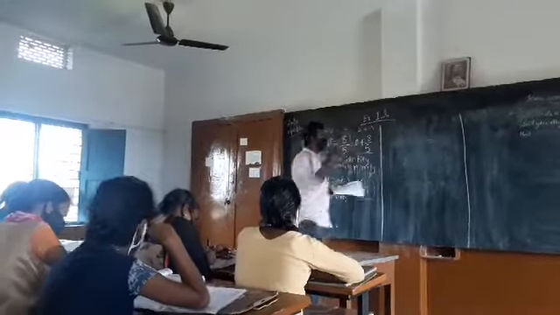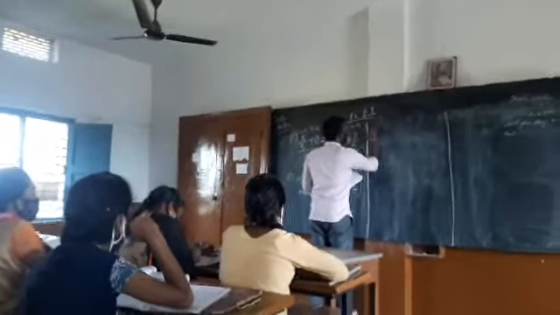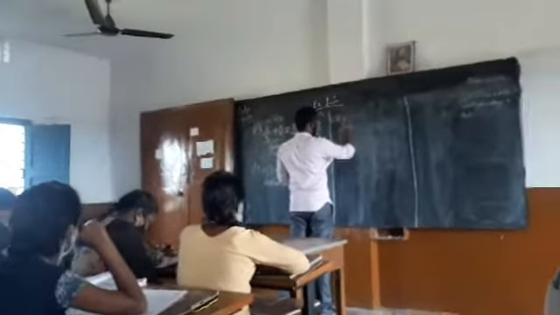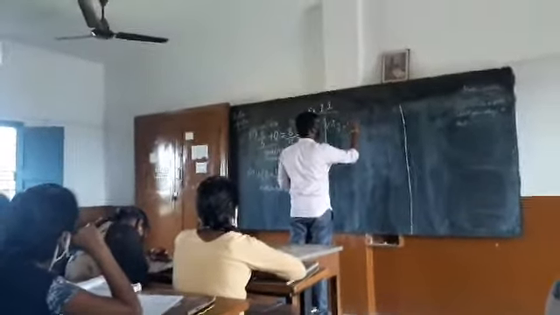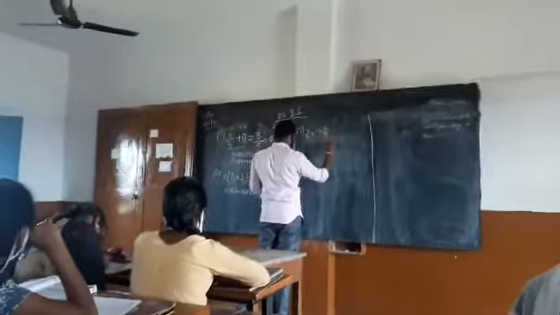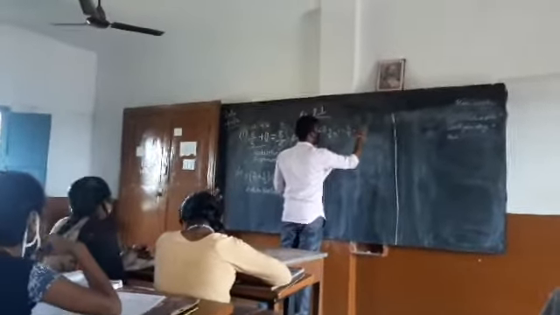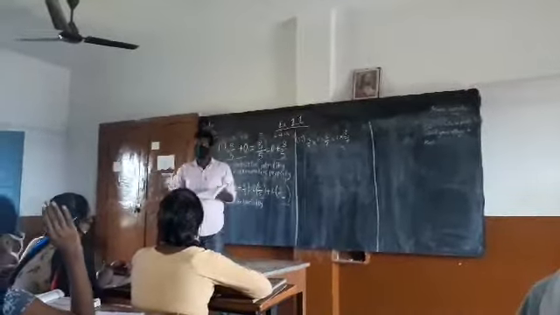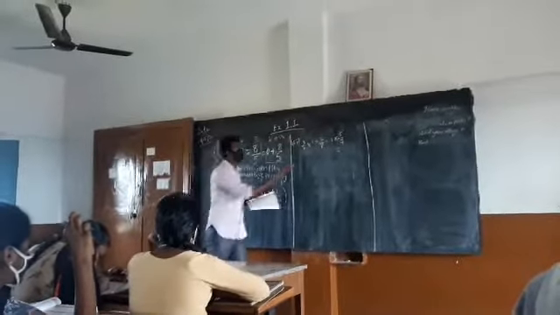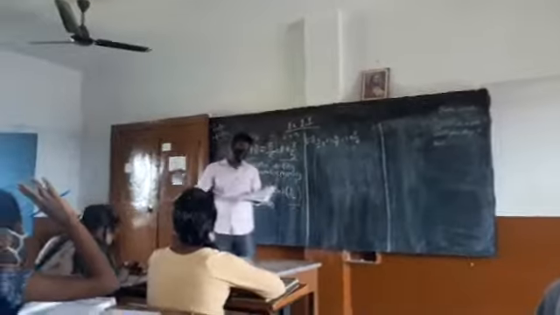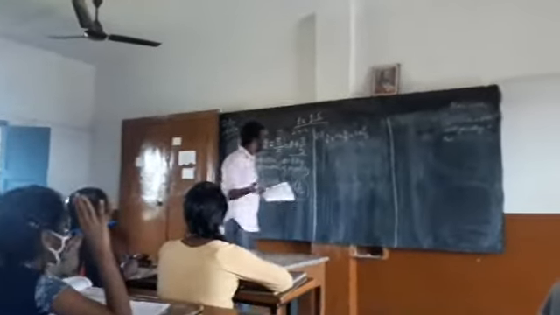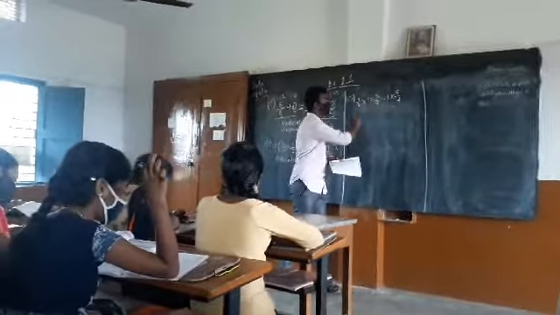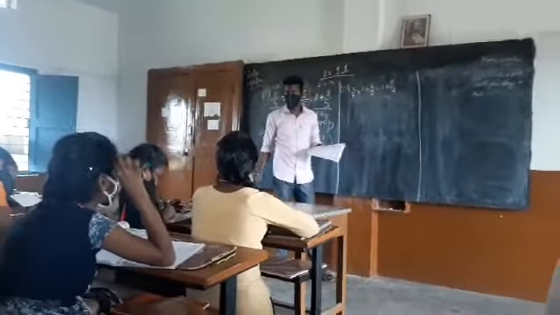Next is the third problem. Observe the problem: 3 by 7 into 1 is equal to 3 by 7. My question here is, how many properties are involved in this? You have quickly recognized based on the first problem. There are two properties involved in this representation.